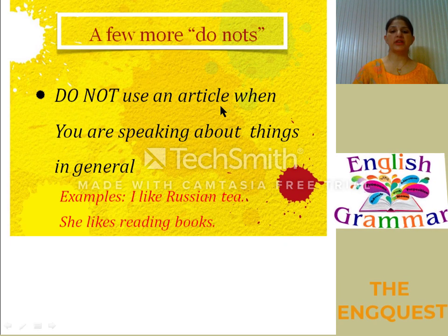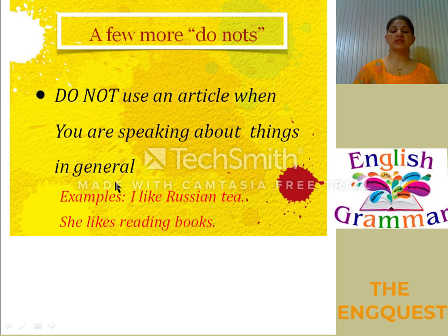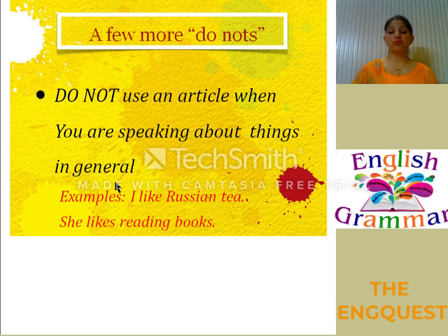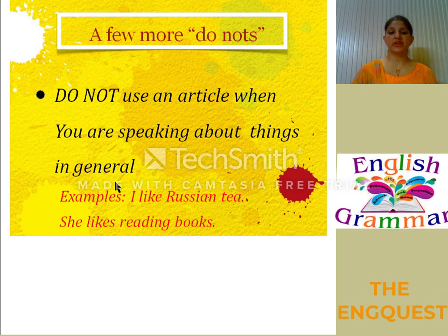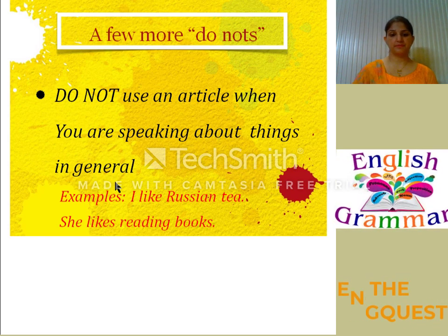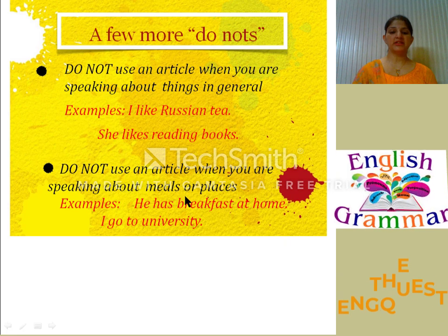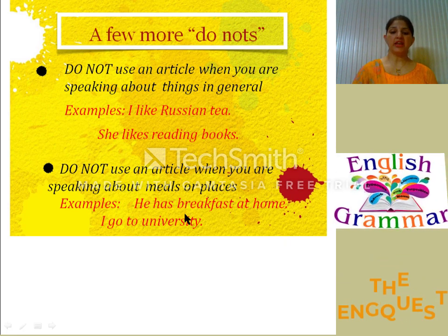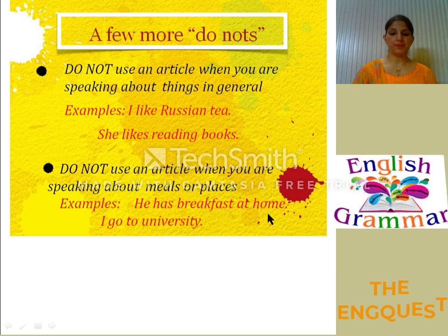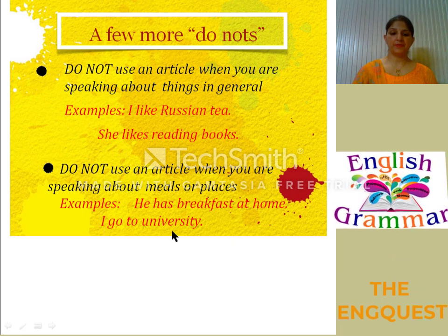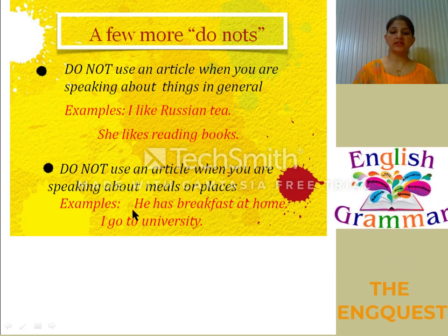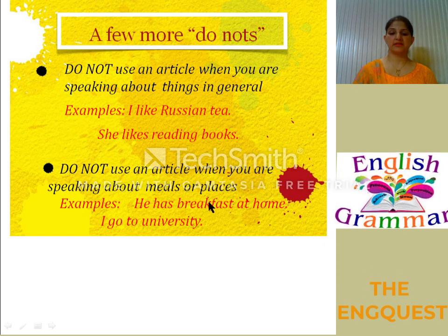Do not use an article when you are speaking about things in general, like I like Russian tea. She likes reading books. So do not use an article when you are talking about things in general. There is no need to use an article. In the next case, do not use an article when you are speaking about meals or places. For example, he has breakfast at home. I go to university. So there is no need to add an article here because we are talking about meals or places in general.